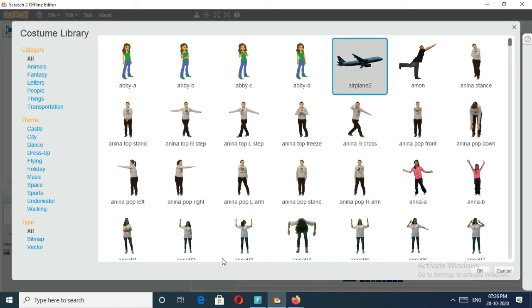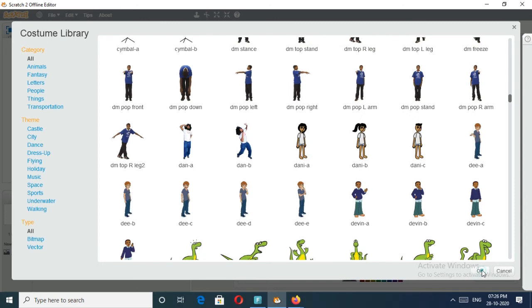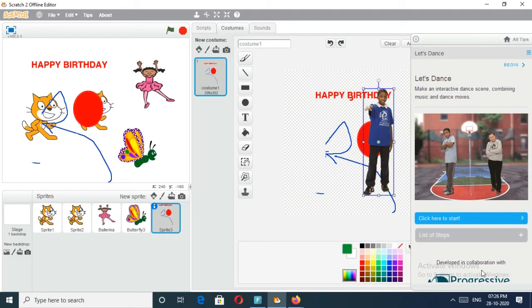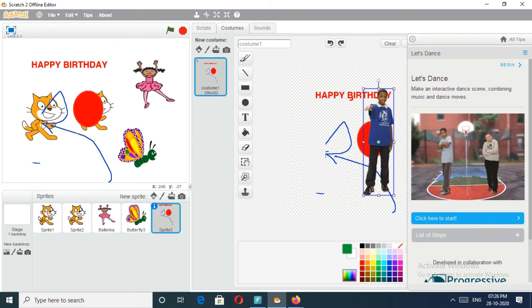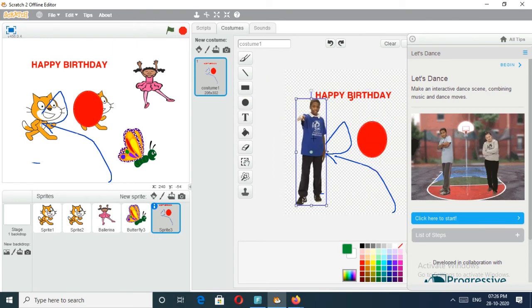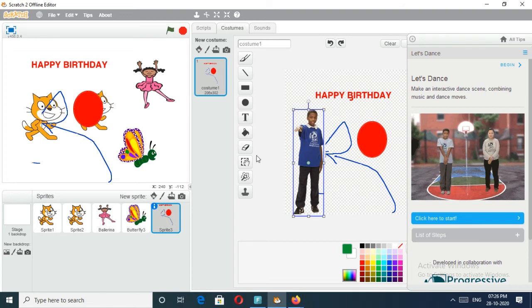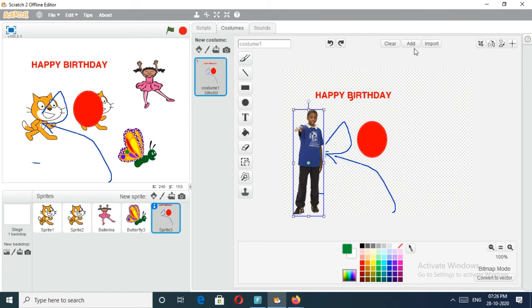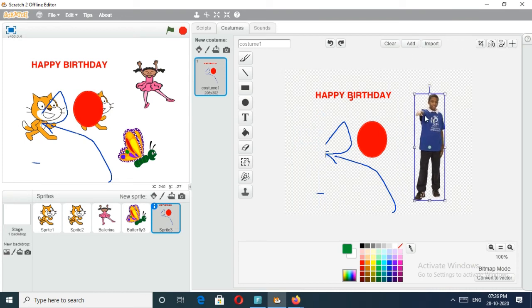We can take the picture from here also. If you want to take an aeroplane, you can just click on there, select it, click on OK. Sorry, not an aeroplane, the wrong picture came. Okay, like this way you may select the picture from here. Using the add button you can add the pictures from the library.